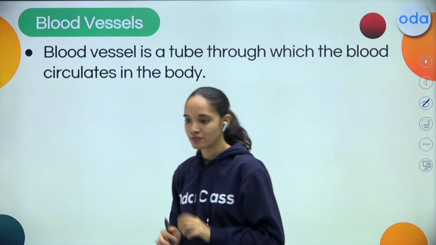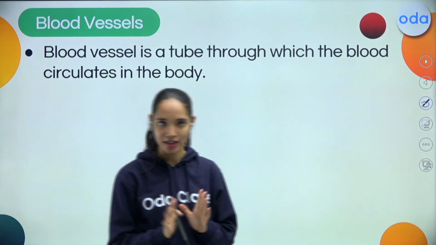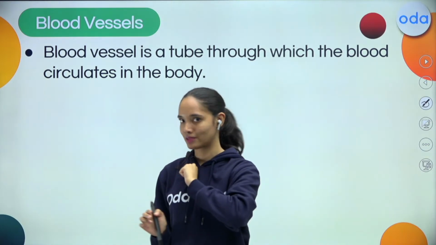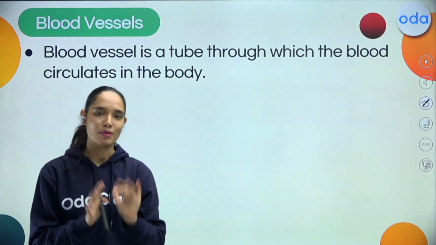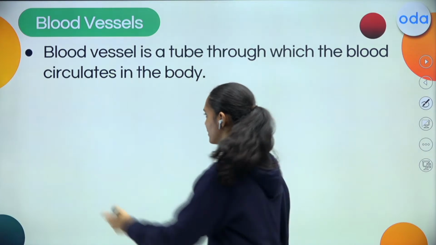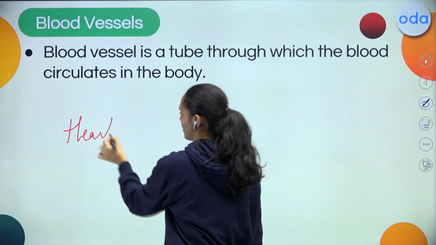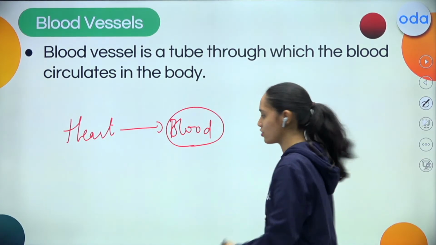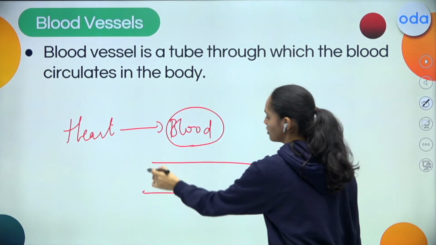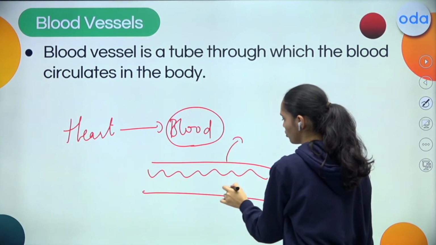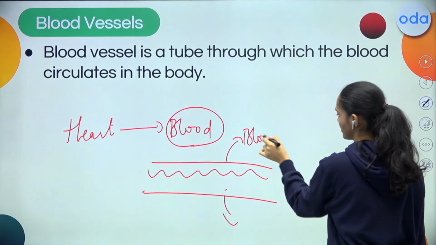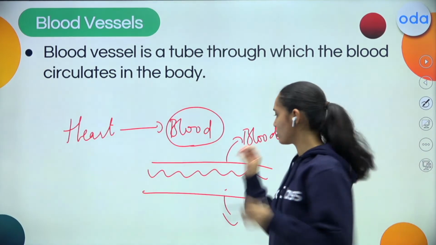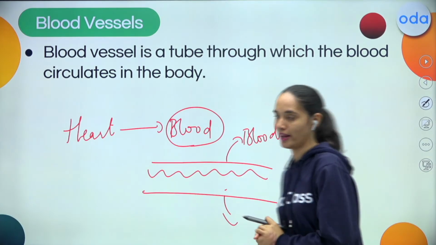See, my dear students, I just gave you the example of a water pump, right? A water pump pumps the water, and now this water travels through water pipes, right? Similarly, my dear students, the heart pumps the blood, isn't it? So this blood travels through muscular tubes. These tubes are known as blood vessels. It is through these tubes that the blood circulates.